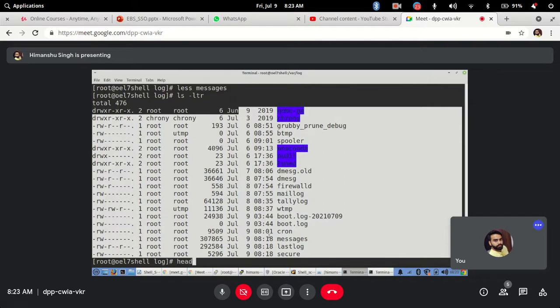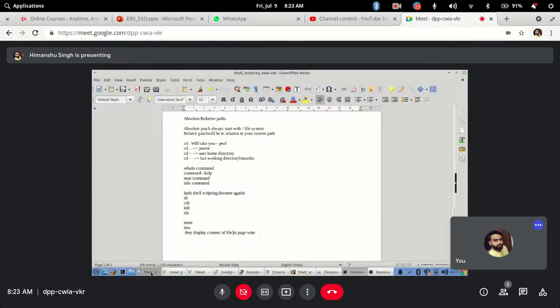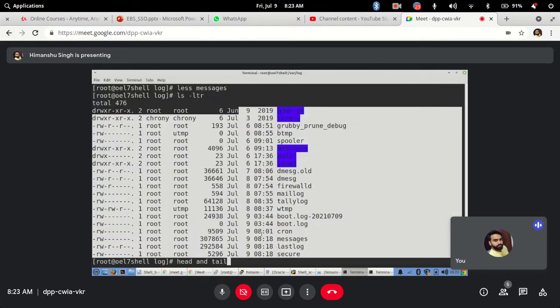Head command and tail command. The names are head and tail, so they are the opposite of each other. As the name suggests, if you want to see the content from the top, you use the head command, and if you want to see the content from the bottom, you use the tail command.